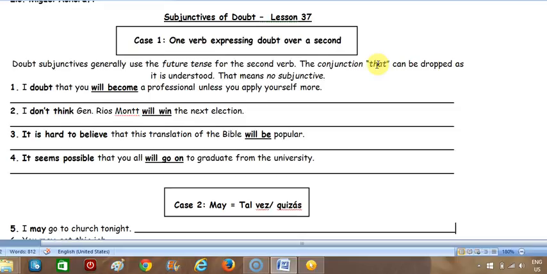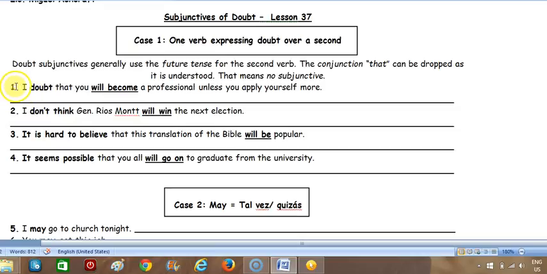Now, why can it get dropped out? We've seen this before, but we haven't really looked closely at it. The reason the conjunction that can get dropped out is because when you have a new subject and a new verb, a new sentence, the subordinating conjunction that is understood, much like the sujeto tácito in Spanish is understood from the ending on the verb. So when you run across a new subject and new verb, it's understood that a subordinating conjunction should go there, and the only one that can be omitted and is understood unconsciously is that.